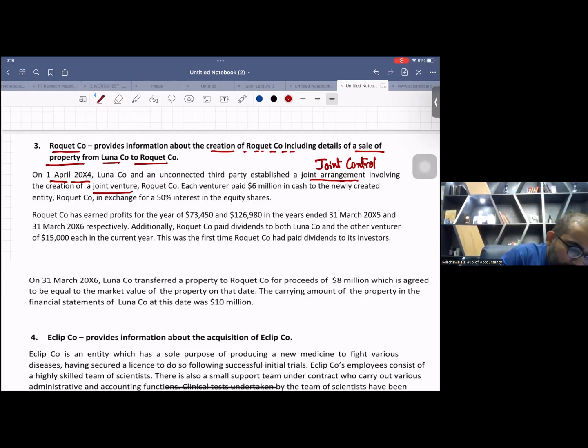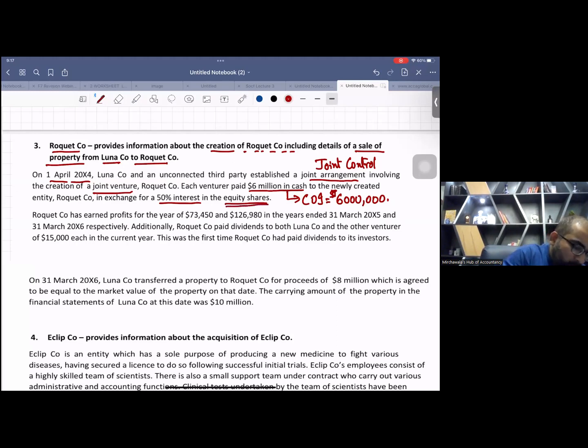Rocket company, each venturer has paid 6 million in cash. This is your COI. COI is 6 million. COI is how much? $6 million. Okay, right? Cost of investment. Hope you remember the meaning of cost of investment, to the newly created entity in exchange of 50% interest in the equity shares.